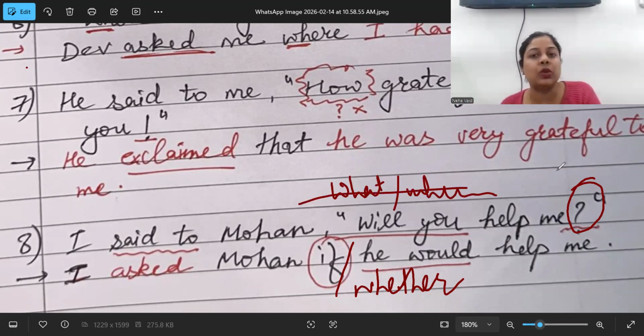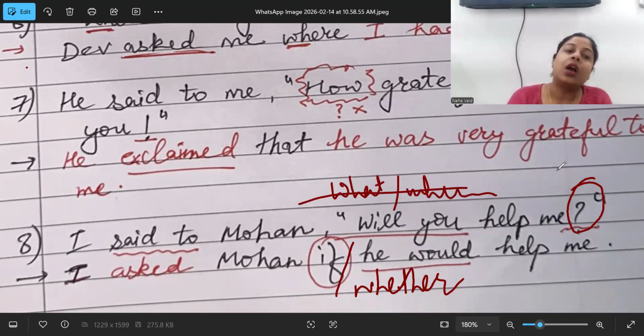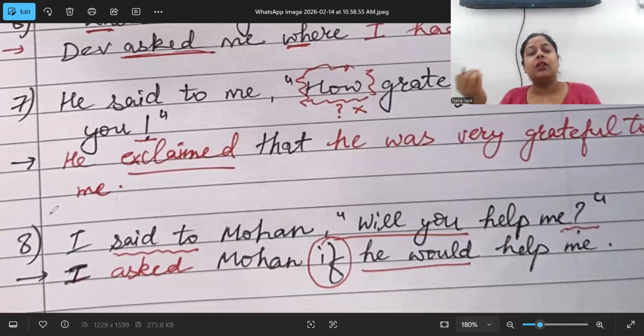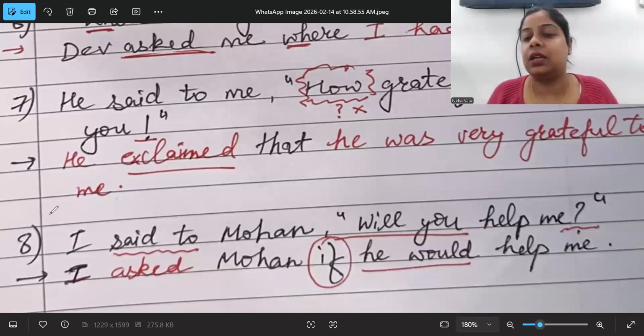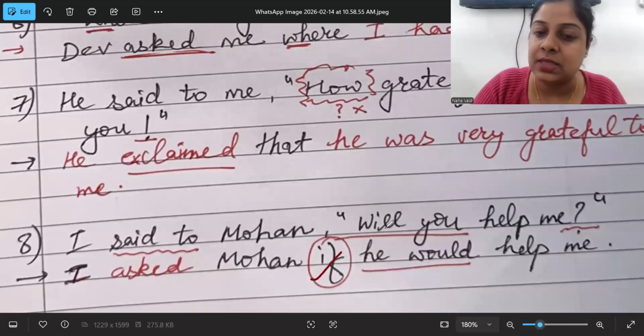So they are not the WH family. So how to identify? There's no WH family and they are used with modals and auxiliary verbs: is, am, are, was, were, do, does, has, have, had. So we can start with any of these. If they're starting with these words, that means they are interrogation and the if concept is to be used.